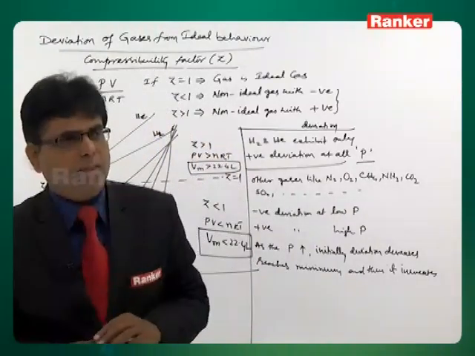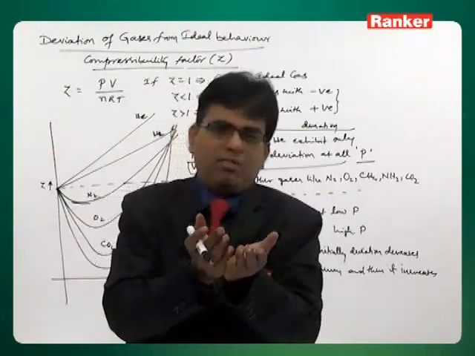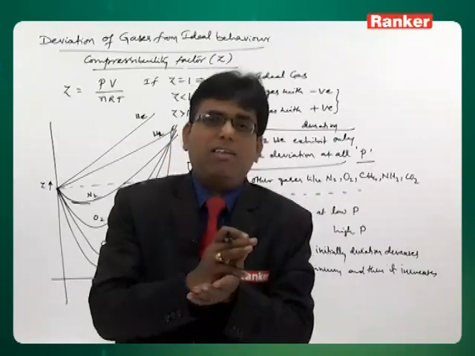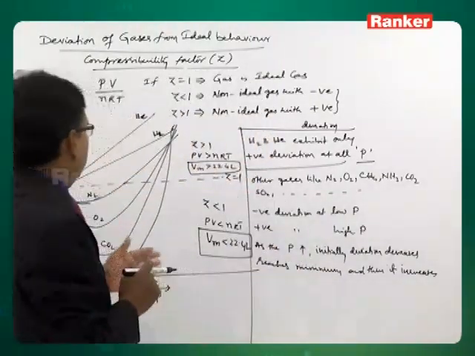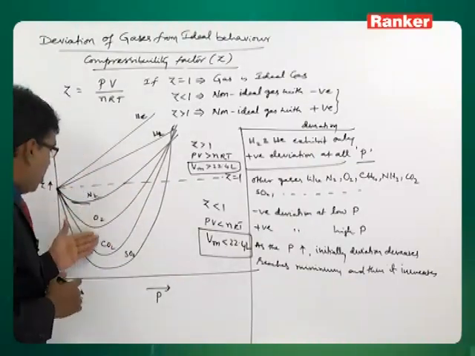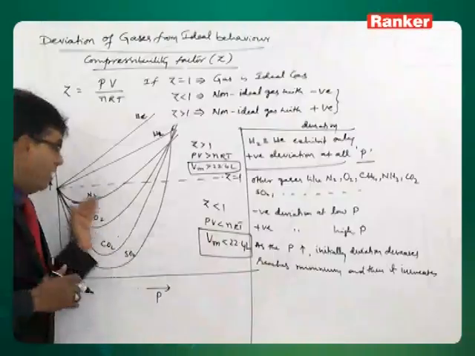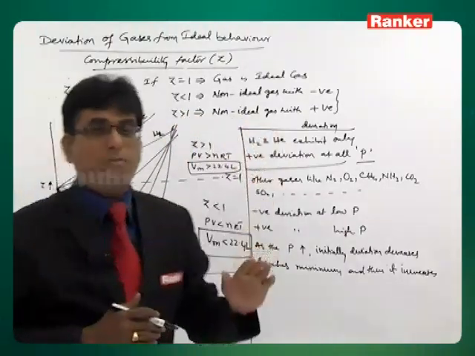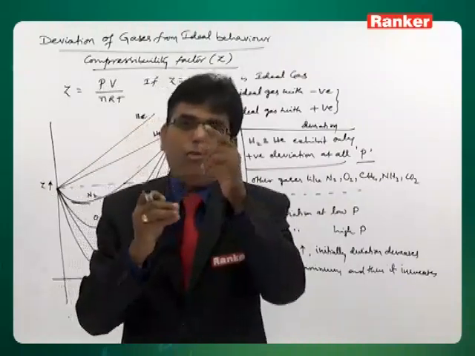They are the ones that will exhibit positive deviation. But other gases with increase in molecular size, like carbon dioxide, will exhibit negative deviation up to a certain pressure and positive deviation after that. So again you can see nitrogen, oxygen, carbon dioxide, sulfur dioxide: with increase in molecular size or molecular weight, the extent of deviation is decreasing initially and then of course increasing. That is because with increase in molecular size, intermolecular attractions also increase.